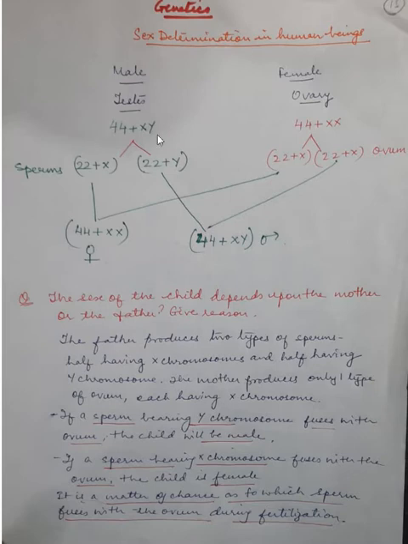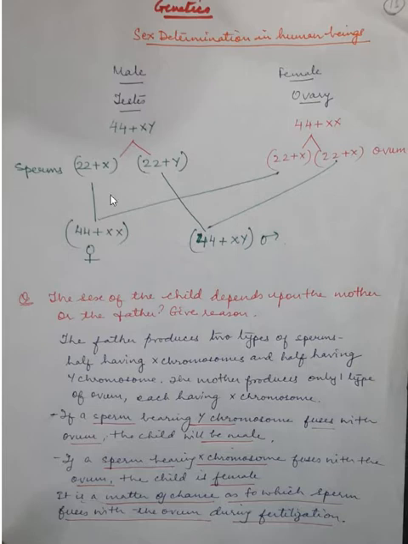Now if you see here, there are 46 chromosomes, 23 pairs. So 44 are autosomes, and this is 45, this is 46, so it becomes 46, right? So 44 plus these two, 46. Otherwise 22 plus X and 22 plus Y, because the sperm contains two different types of chromosomes.